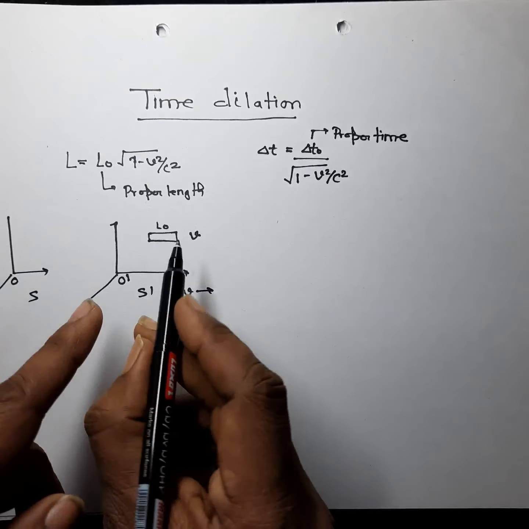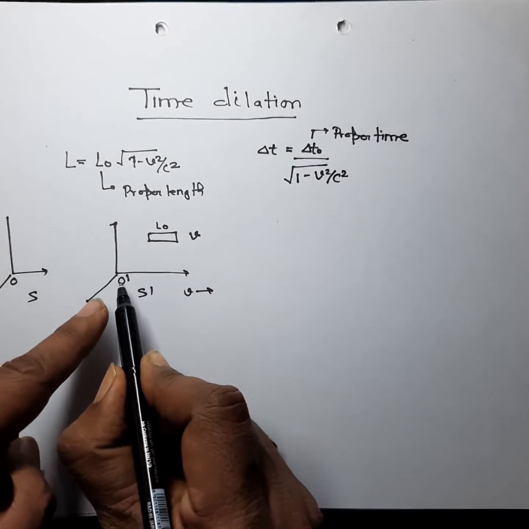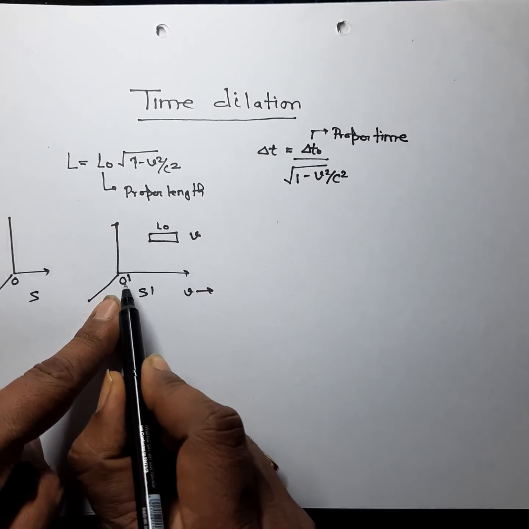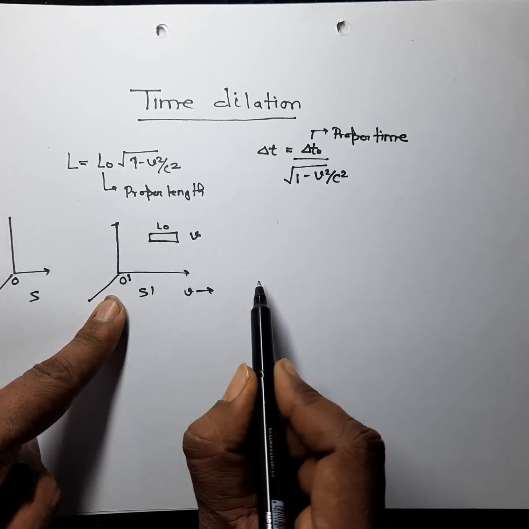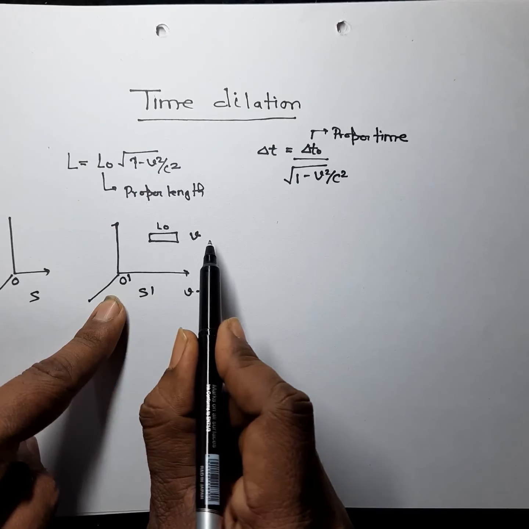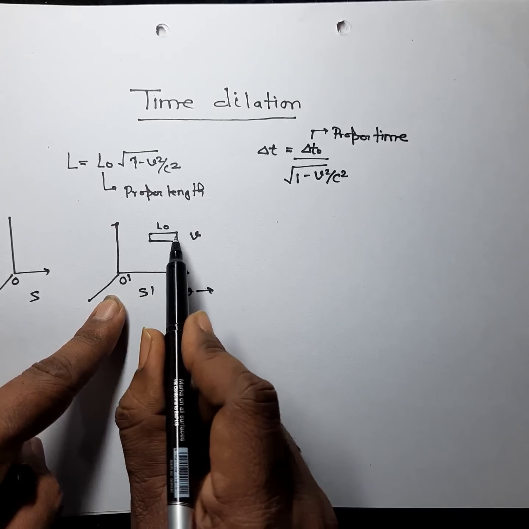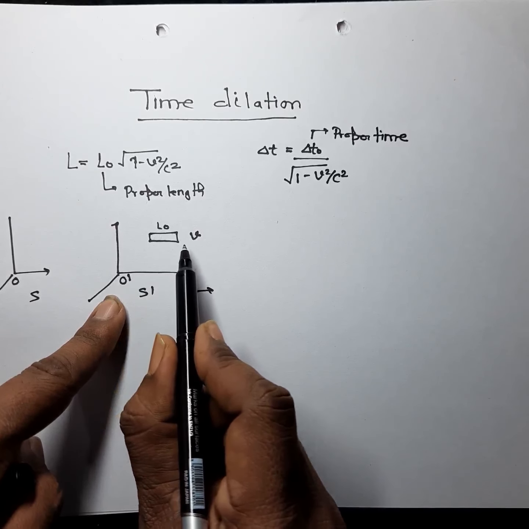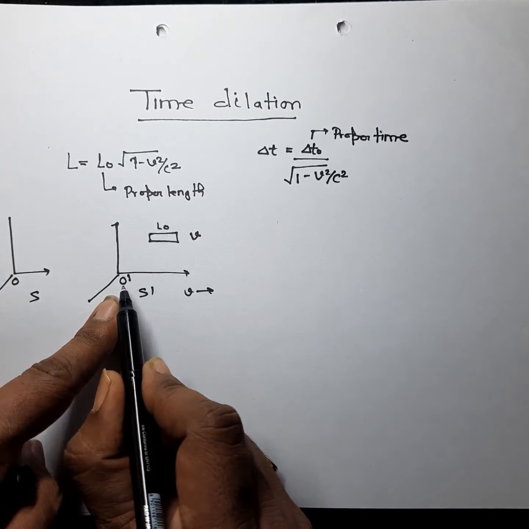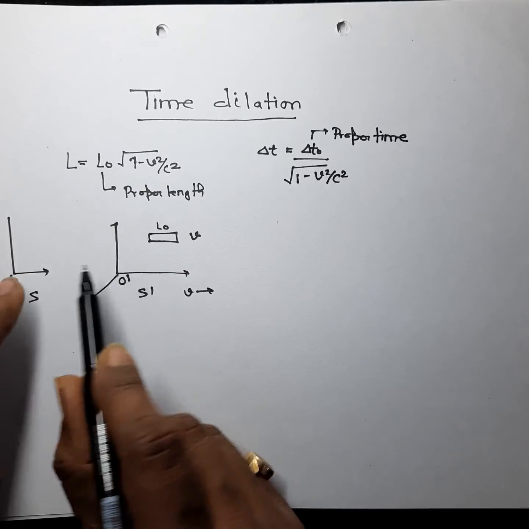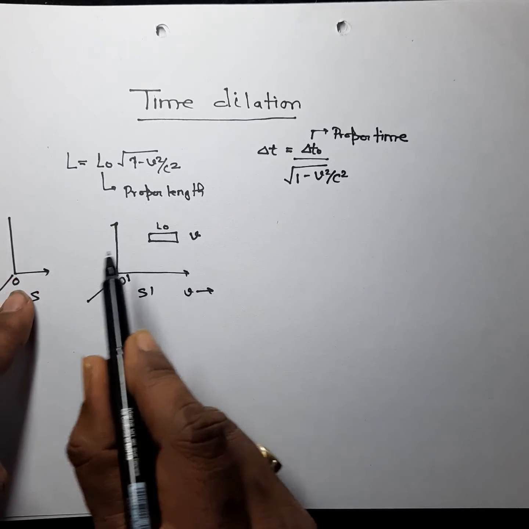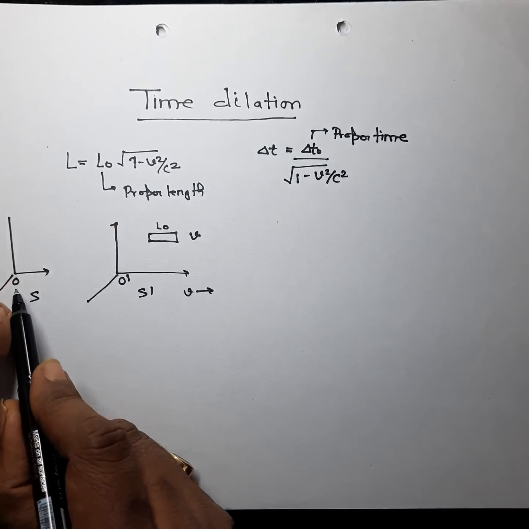Since the observer O dash is moving with velocity v and this rod is also moving with velocity v, the rod is at rest for this observer, but the same rod is in motion for the observer O.